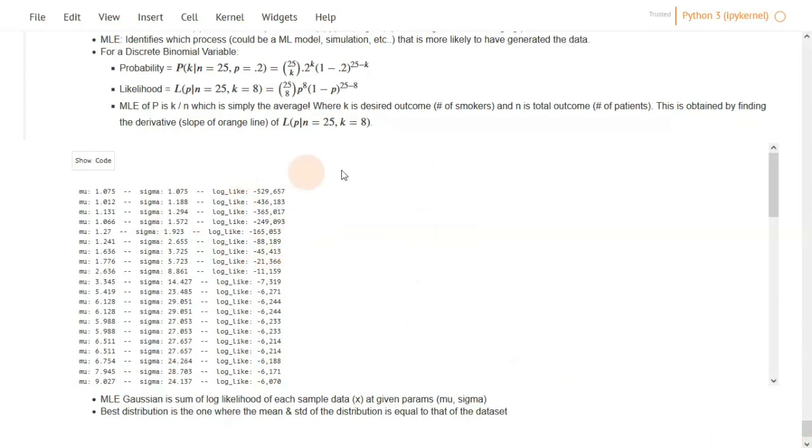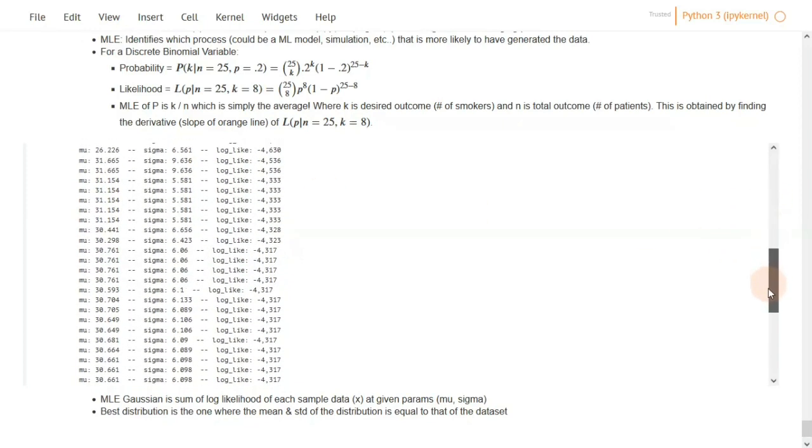parameters, mu and sigma, so we need to differentiate the probability density function for each value of x using these 2 parameters. So instead of using the normal probability density function, we use the log probability density function because it makes calculations easier. And we can see here that if we start with a random guess of each mu and sigma, this is the value of the probability density function at this point. And if we keep differentiating the equation, differentiating means we are changing the values of mu and sigma and calculating the function. We are seeking to maximize the log likelihood, and this is a negative function, so decreasing means that we are actually maximizing the output.